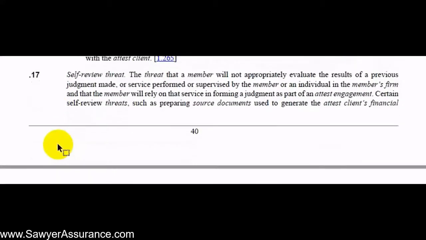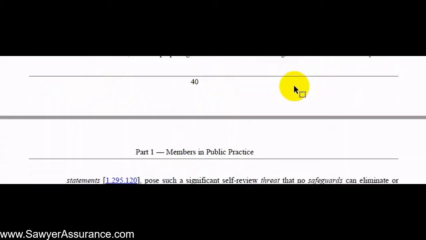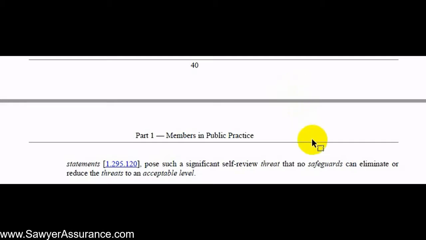Next we have the self-review threat. So in this case, the auditor might, if he had previously provided advice to the client or performed certain functions, for instance, preparing source documents on behalf of the client, then he would be reviewing his own work and might not be objective in doing so. And in fact, for certain self-review threats, for instance, preparing source documents, there would be no safeguards that could eliminate that threat to an acceptable level.